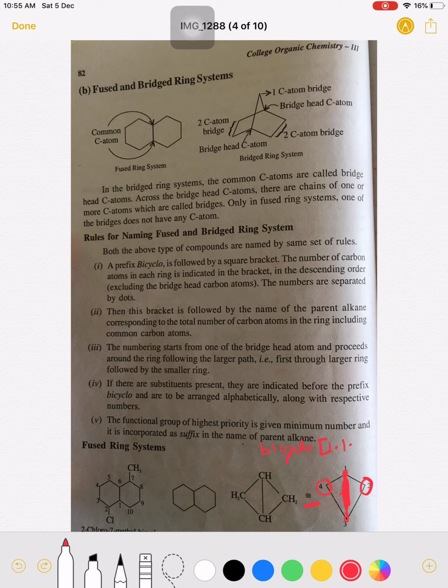The next is the numbering, how the numbering is given. These two molecules are simple, with an equal number of carbon atoms on the left-hand and right-hand side of the common carbon atoms. Now see this example.